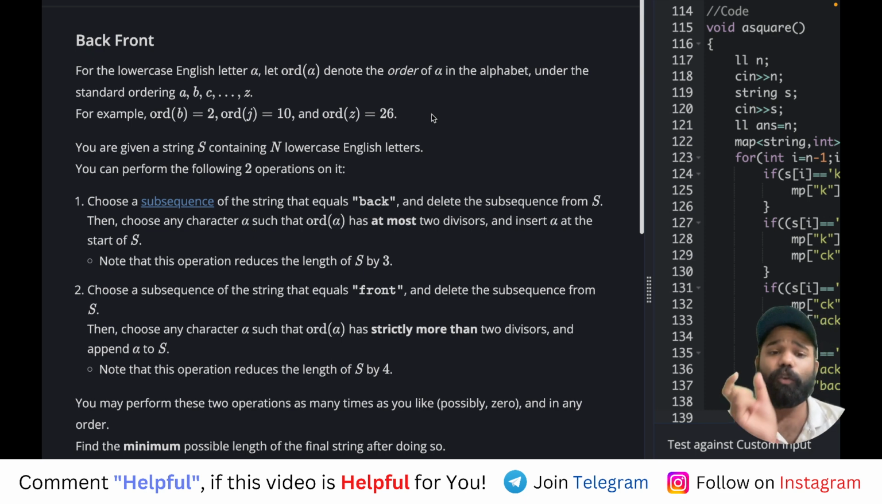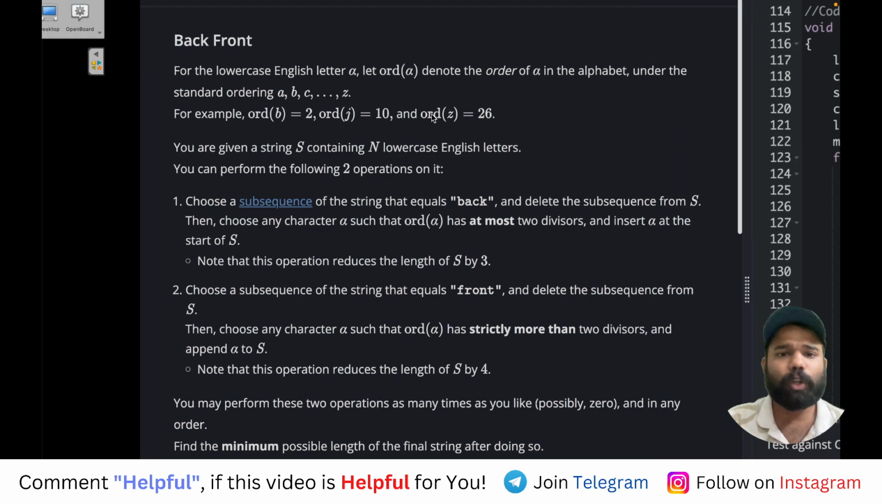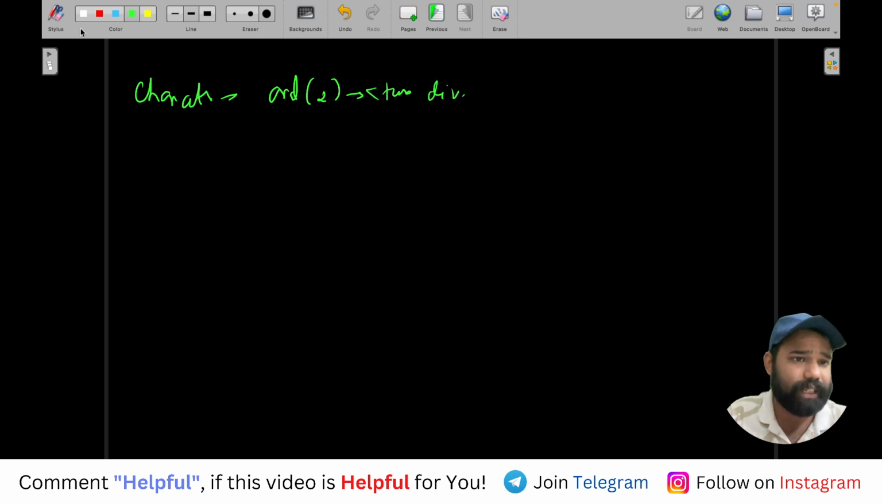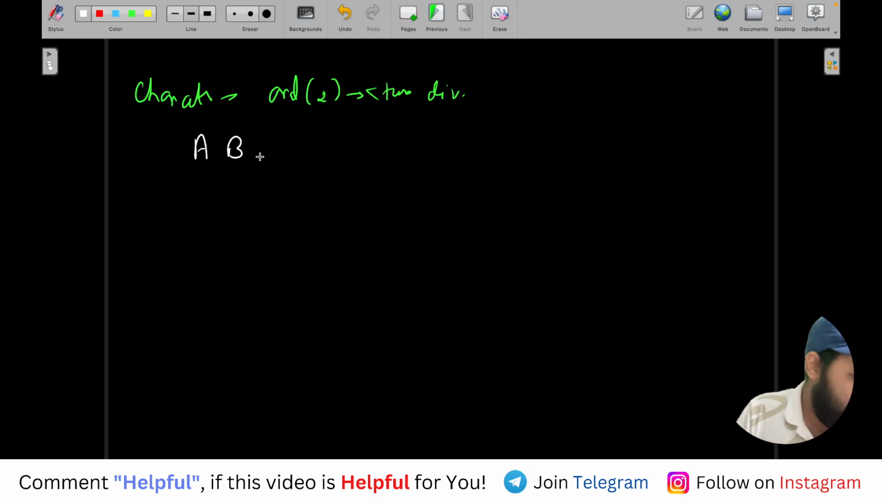So first of all, let's see which are those characters which have at most two divisors. See, it's at most two. So even if fewer than two divisors are there, for example for one, that will also be considered here, right? So if you see the characters having their ORD with at most two divisors, which are those characters? I have actually written it previously. So those characters are A, B, C, E, G, K, M, Q, S, W.